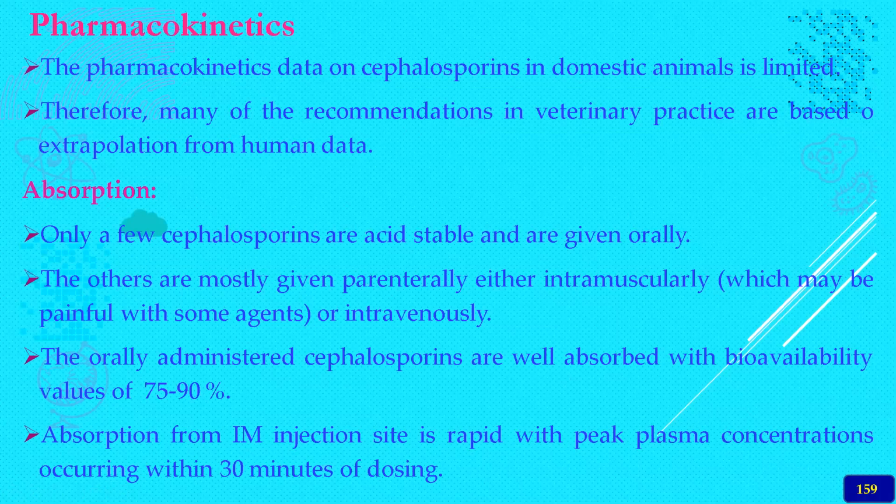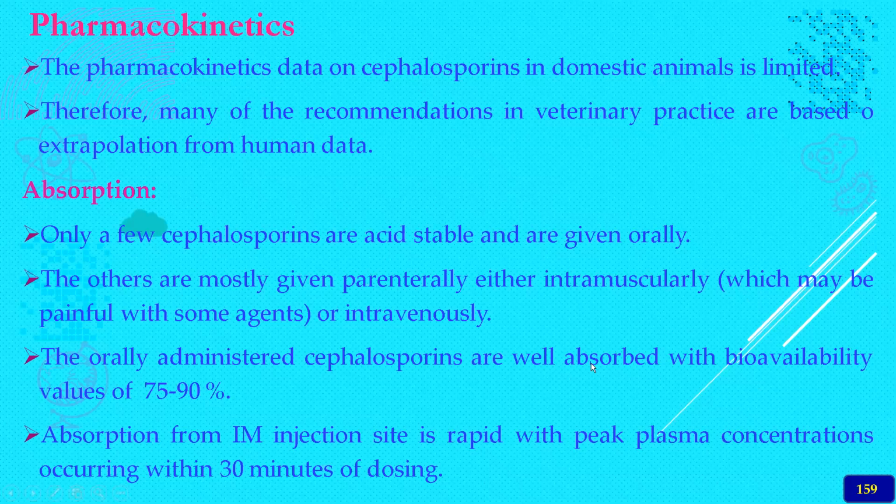Coming to absorption, only a few cephalosporins are acid stable and given orally, whereas most of the cephalosporins, maybe the advanced agents, are administered parenterally, either IM, IV, or subcutaneous. The orally absorbed cephalosporins are few, like cefepime and some other drugs.